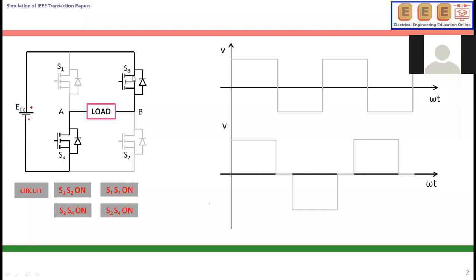It enters S3, so current is passing from B to A. So I am getting negative voltage as well as negative current. It goes here, it can come here, and it returns back to negative.